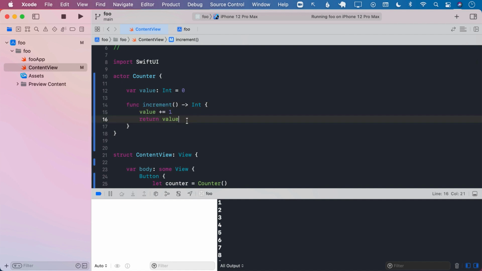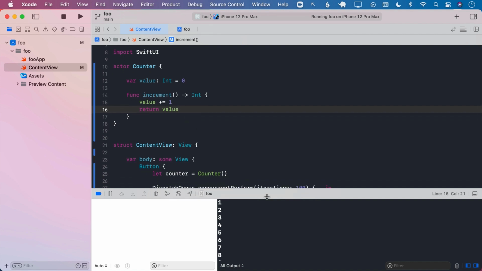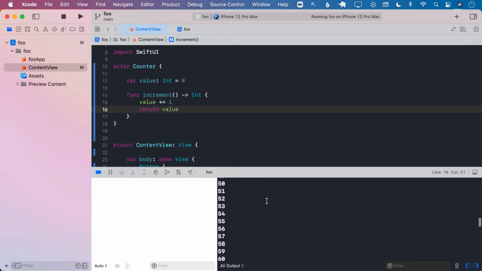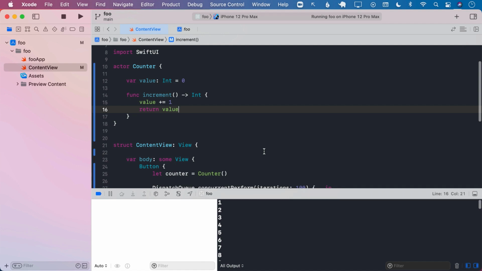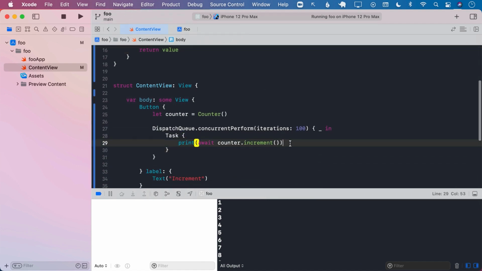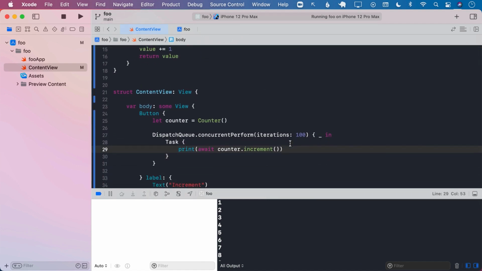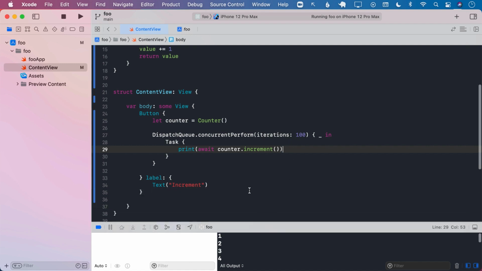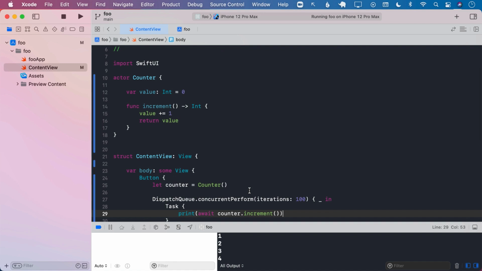Once that is finished, it is resumed from suspension, then the other thread can jump in and change the value. So that is why it is incremented in a correct way. You can see that using actors, we were able to solve this problem.